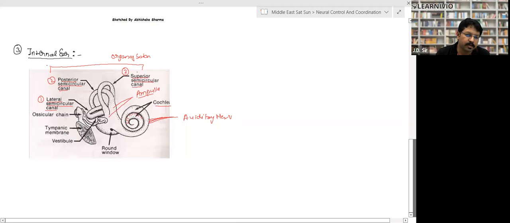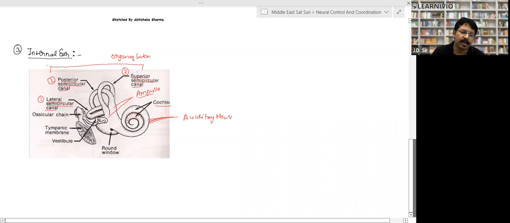So look, this is the organ of balance, right? This posterior part is called the cochlea, and this anterior part is called the ampulla, and the tubes are called semicircular canals. So this is the lateral semicircular canal, posterior semicircular canal, and superior semicircular canal. So there are three semicircular canals. They maintain the balance of our body, and this round structure is called the cochlea.